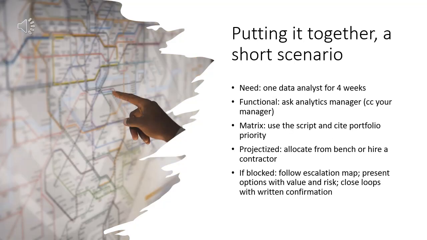Say you need a data analyst for 4 weeks. In a functional structure, ask the analytics manager and copy your manager. In a matrix, use the script and cite portfolio priority. In a projectized structure, allocate from your bench or hire a contractor. If blocked, escalate as mapped. Always present options with value and risk. Close every loop with a written confirmation. That tight loop builds trust and speeds future approvals.